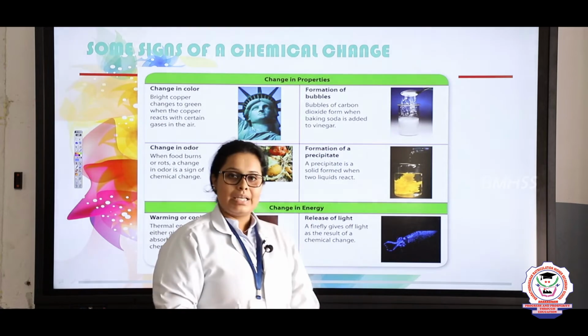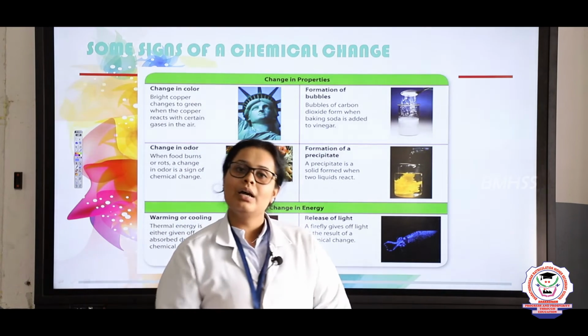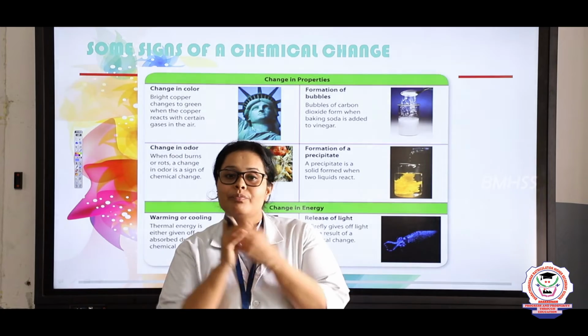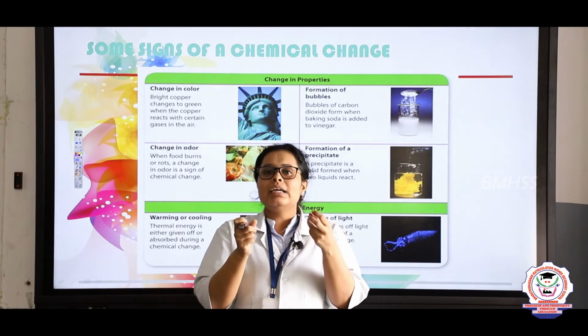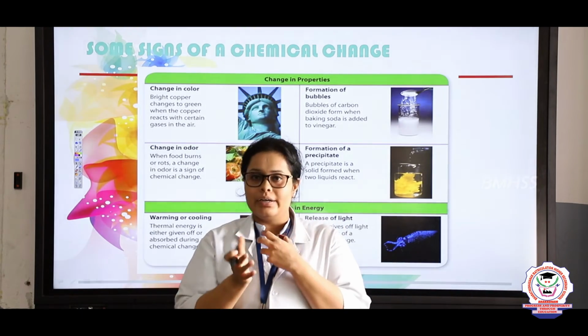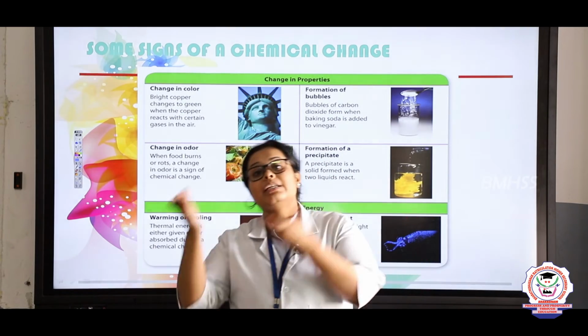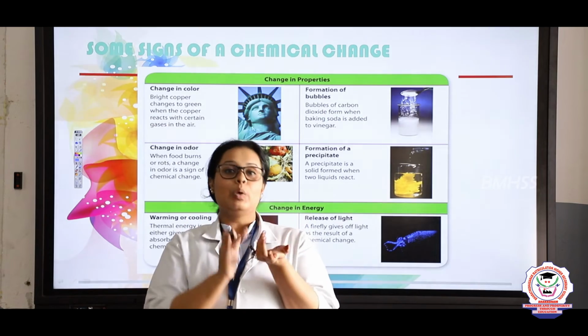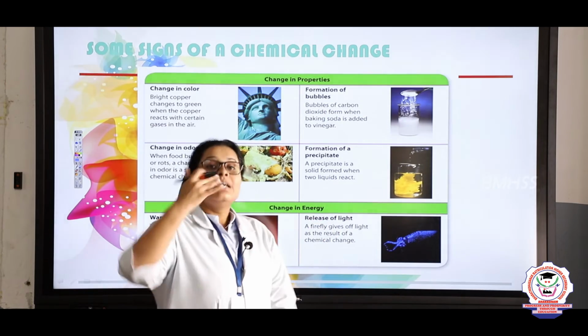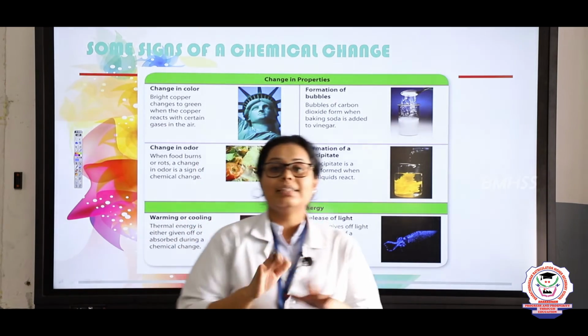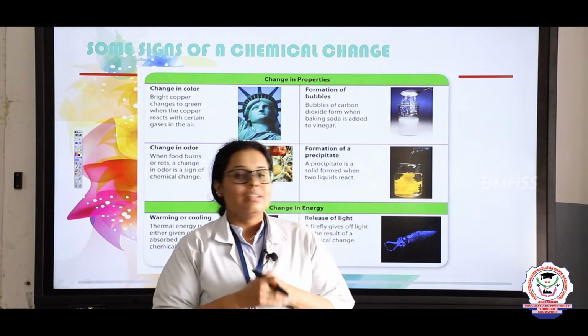Formation of precipitate. So what is a precipitate? A precipitate is a curdy substance that will be a little semi-solid. Semi-solid means it will not be liquid, and it will not be completely solid. It will be a mixture of both. And the last property is release of heat. Release of heat can be of any type, right.